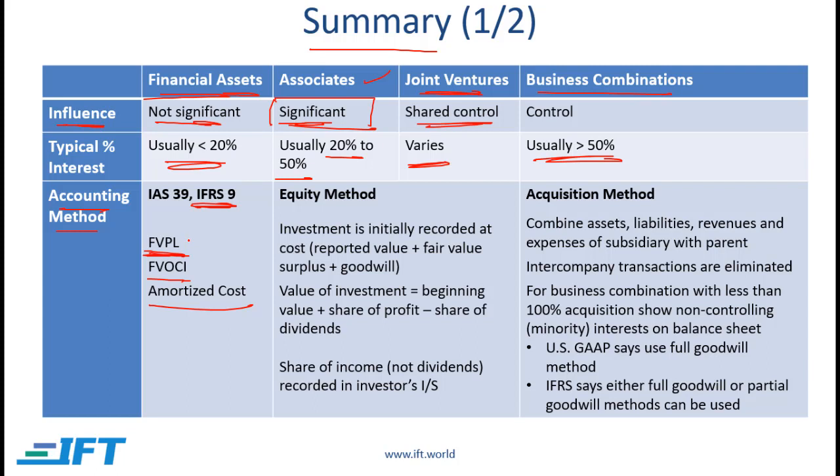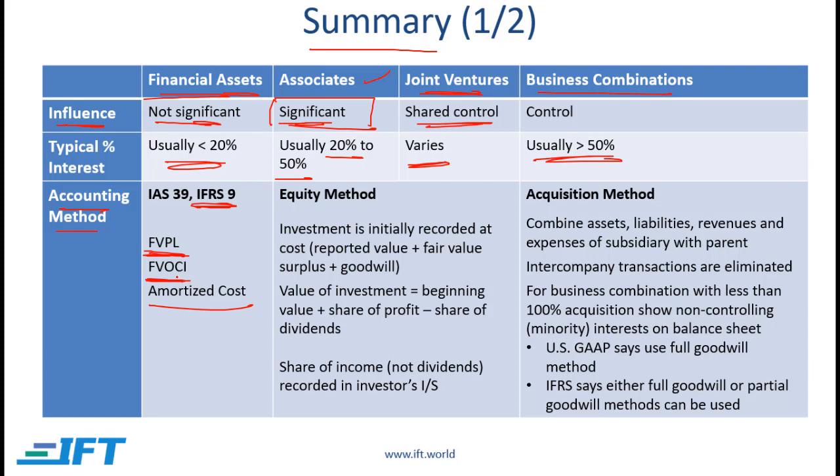So for example, if a company buys the shares of another company and those shares are designated as fair value through profit and loss, then whatever the share price is needs to be reflected on the balance sheet. Any unrealized gains and losses are shown on the income statement. Then we have fair value through other comprehensive income.